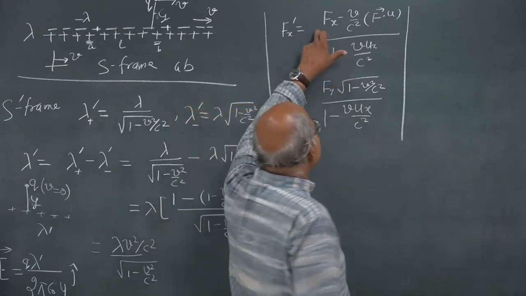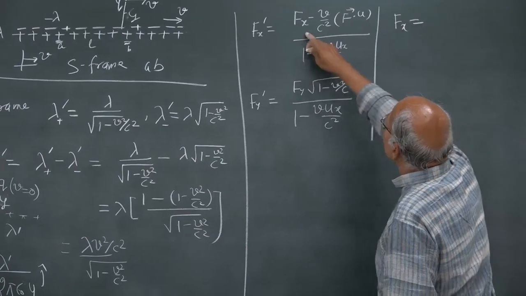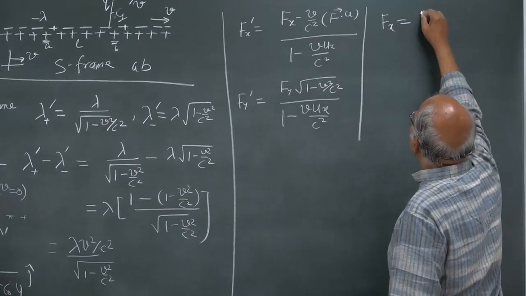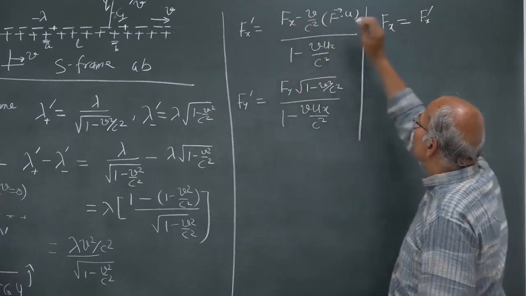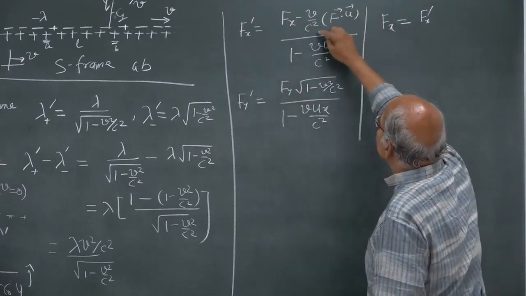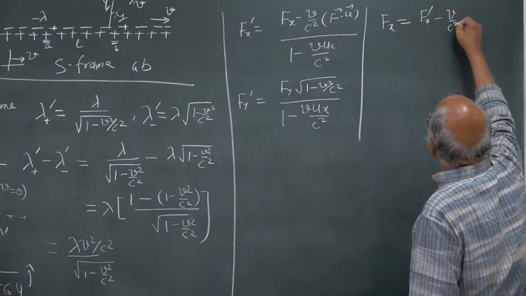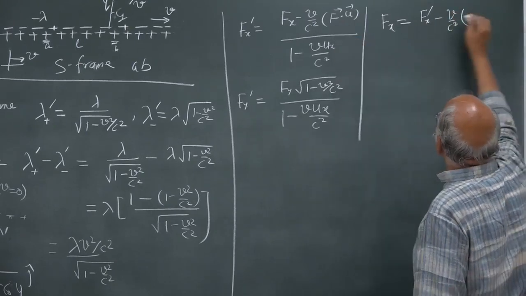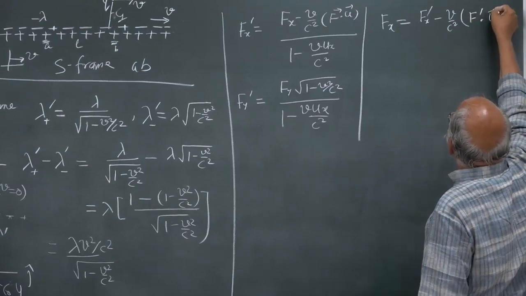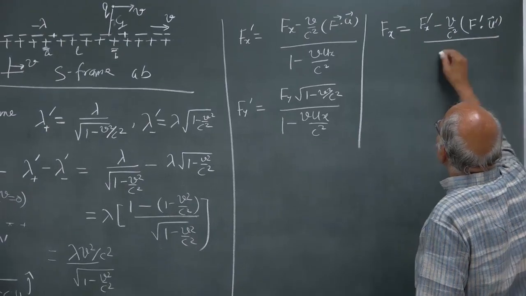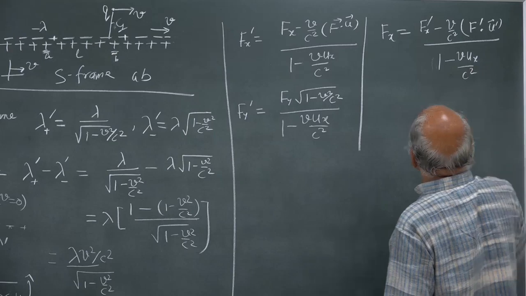So, if you do that, Fx is equal to Fx prime, interchanging primed and unprimed quantities, and then it is minus v by c square, F prime dot u prime, divided by 1 minus v ux by c square.